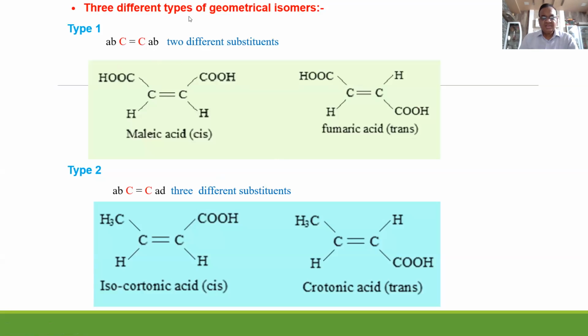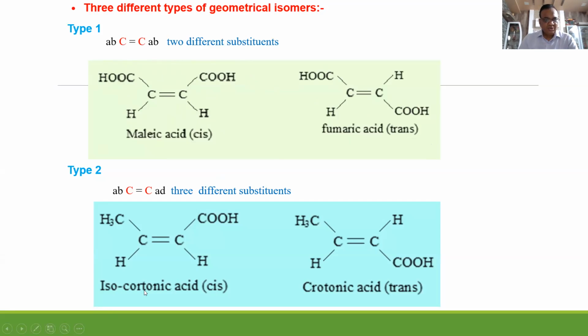These are the conditions which are necessary to show geometrical isomerism. So these are the different groups. Yes, it is allowed. So malic acid, fumaric acid. Cis isomer of the same, both have the same molecular formula. But one is cis, malic acid. The other is trans, fumaric acid.